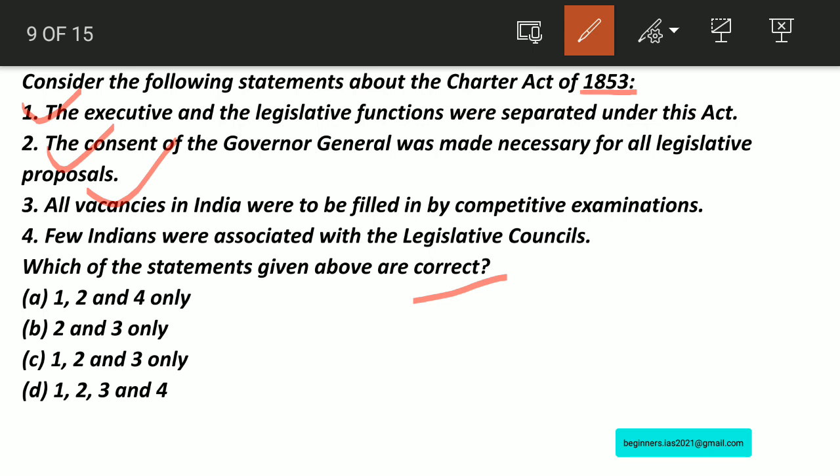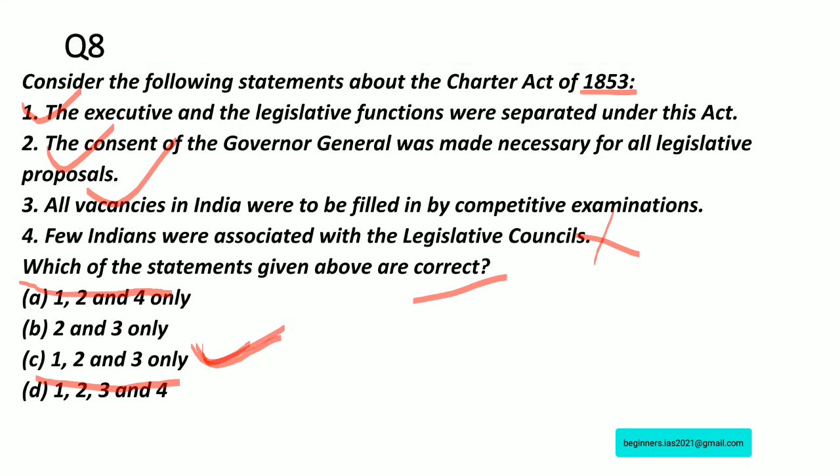If you take the Charter Act of 1853, no Indians were associated with the Legislative Council. Therefore, statement number 4 is incorrect. Therefore, you can eliminate A and D. The answer would be C, 1, 2 and 3 only, is the right answer for question number 8.